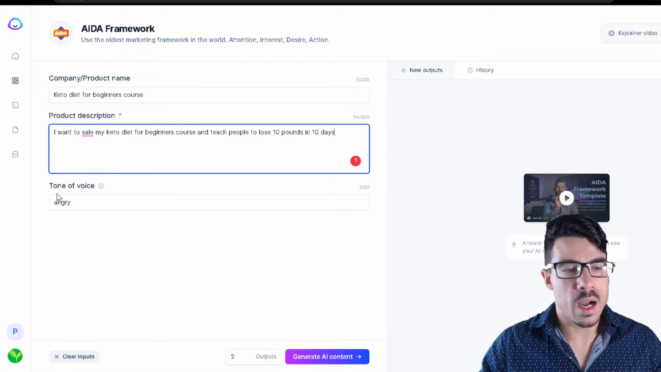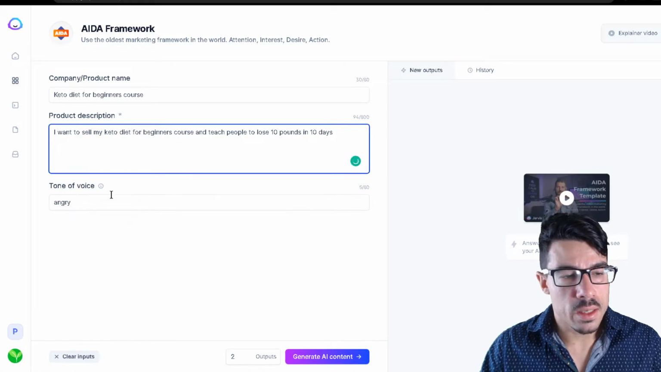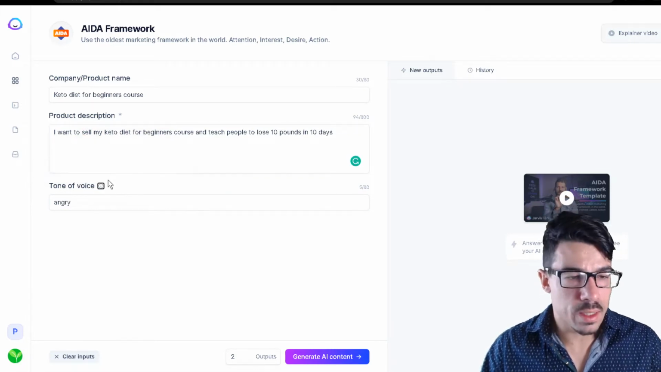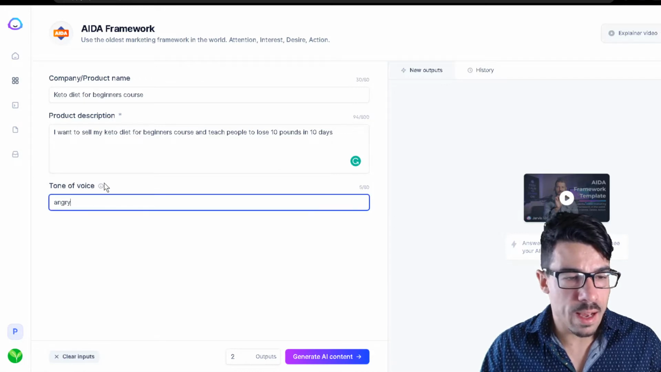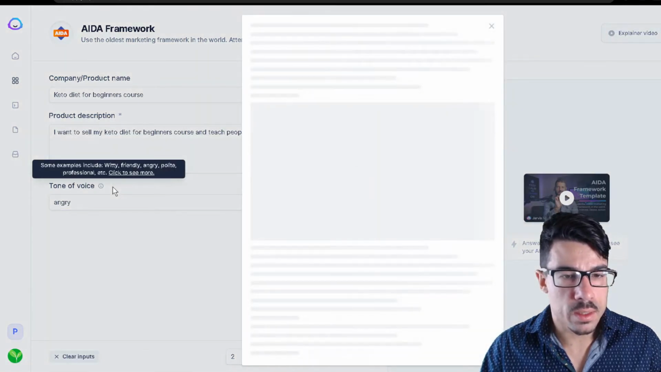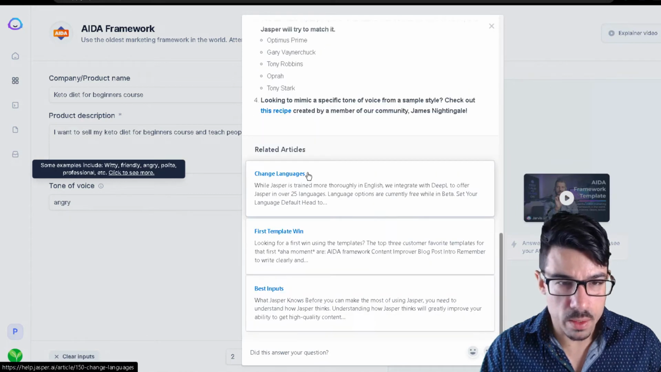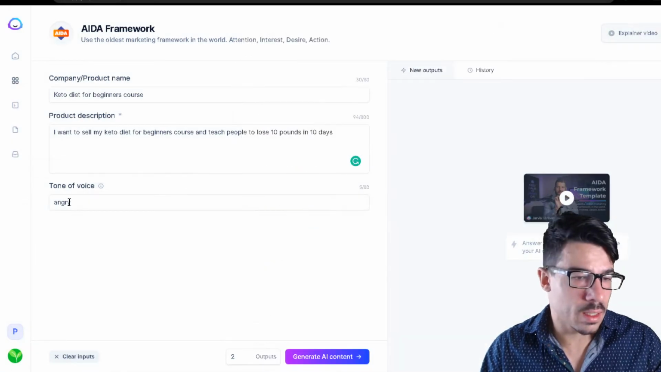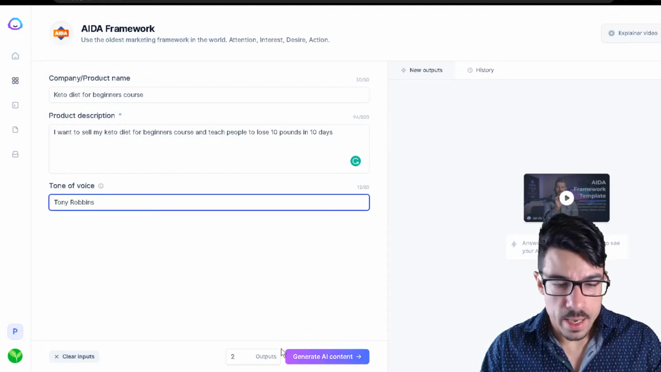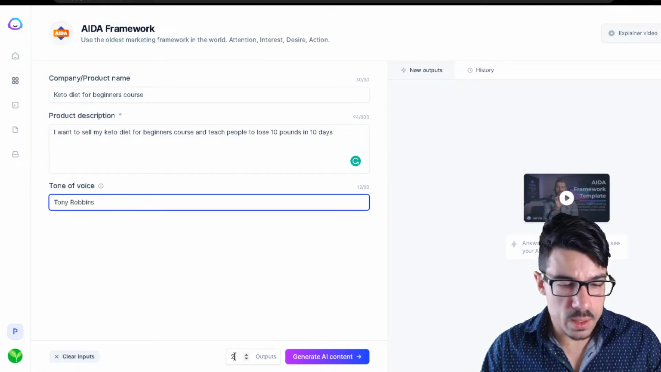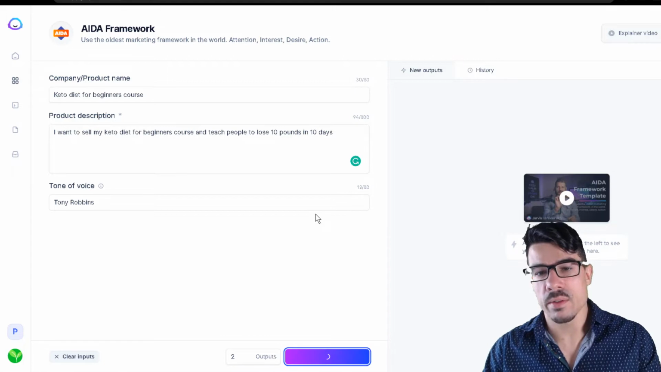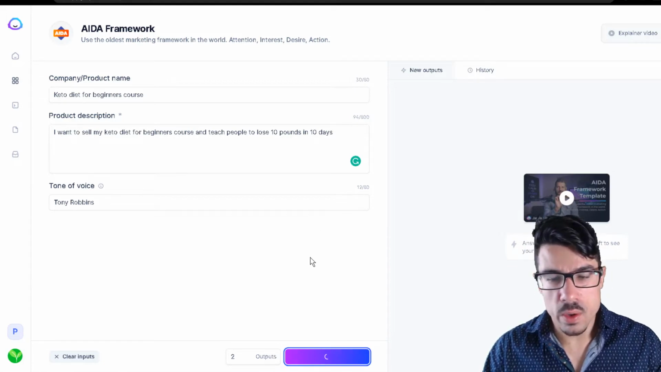This will affect the copy that you get. Okay, so if you want, let's say, witty, friendly, angry, polite, professional, let's try, whoa, you even have more if you click over here, click see more, and you can even choose other ones. Let's say Tony Robbins. Let's check Tony Robbins over here. And you can see, you can choose to get one or more outputs if you want. Let's choose 2 and let's see what we get over here.